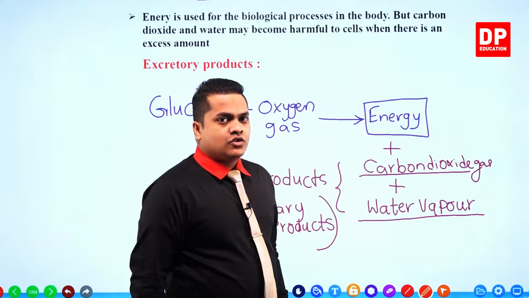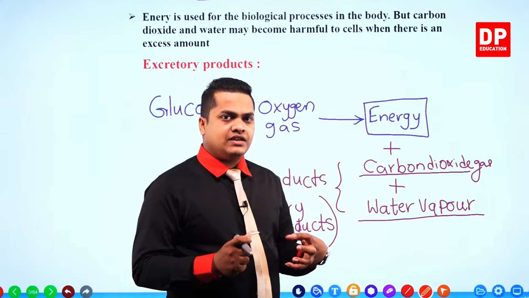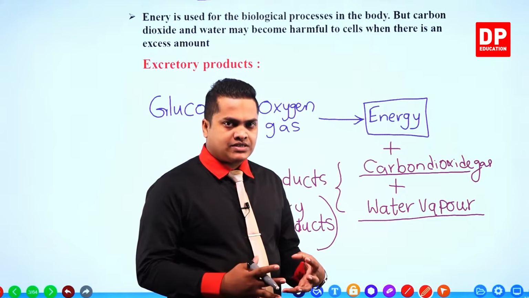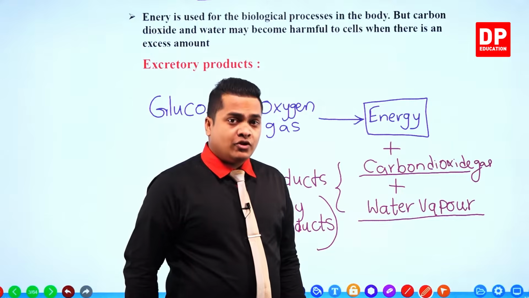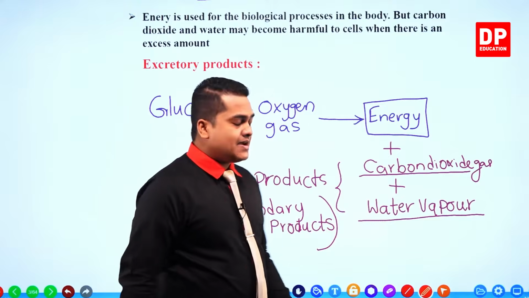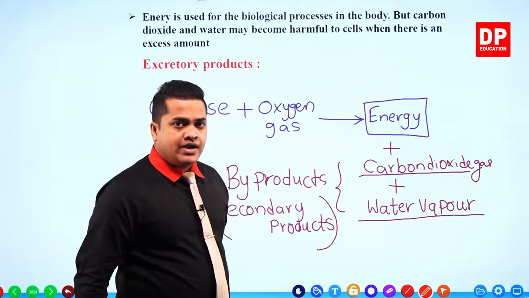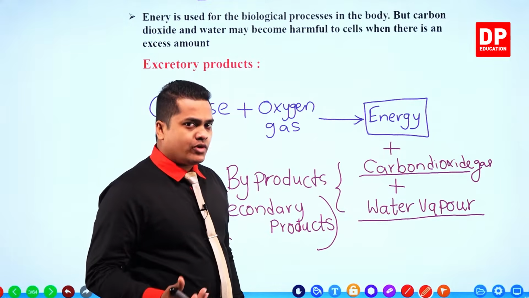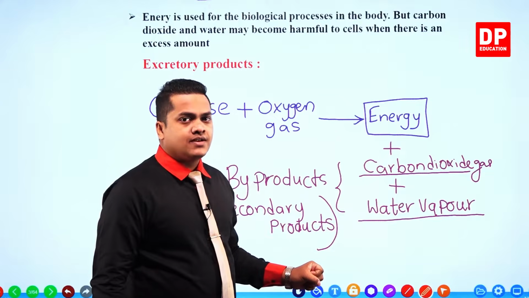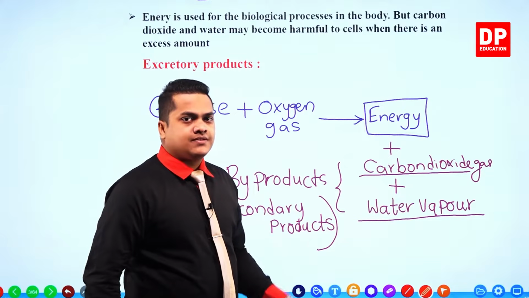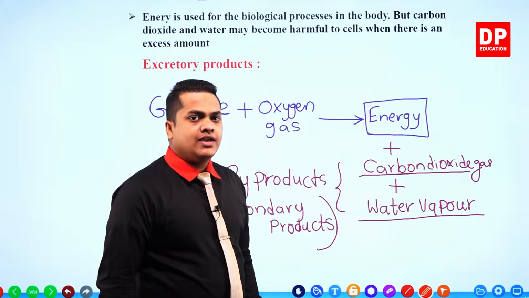These special chemical reactions within our cells are called biological processes or biological reactions. During these biological reactions, some byproducts are produced apart from the main product. Byproducts means the secondary products, the useless ones. These substances are referred to as excretory products.